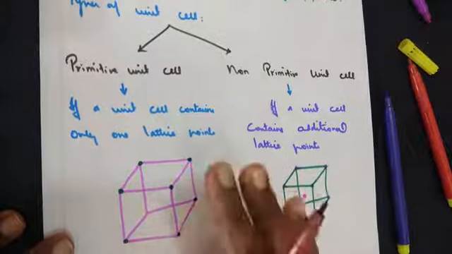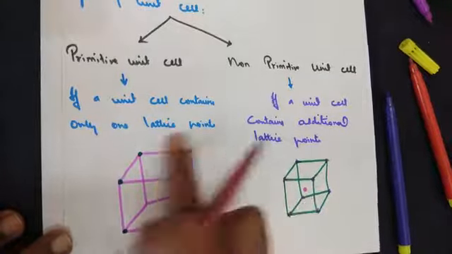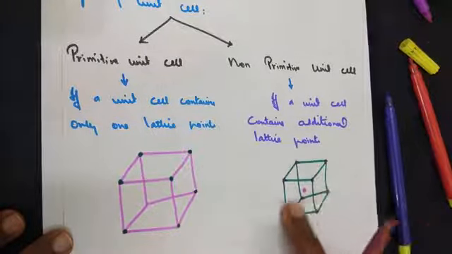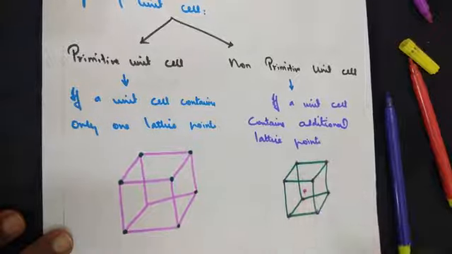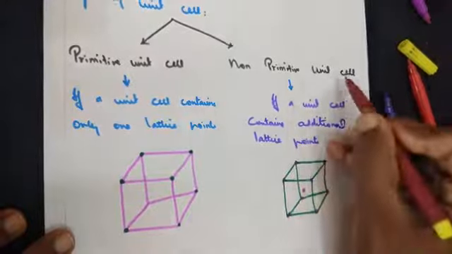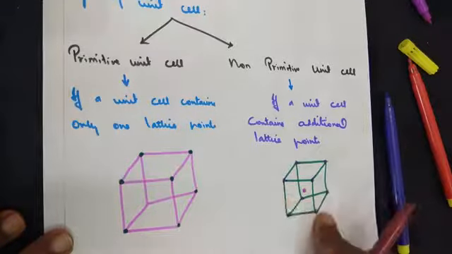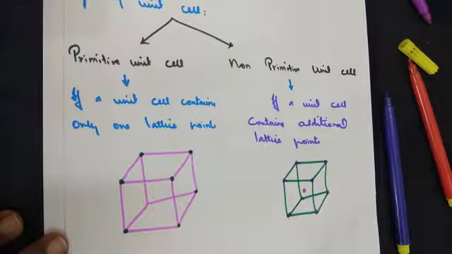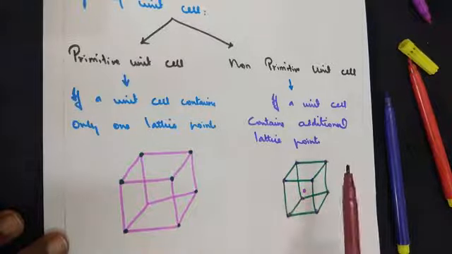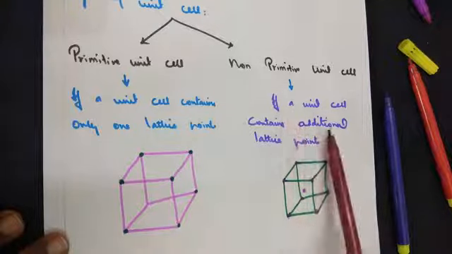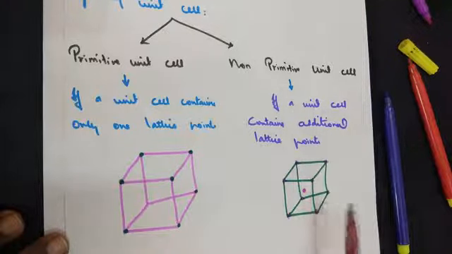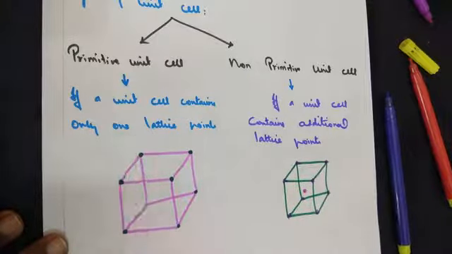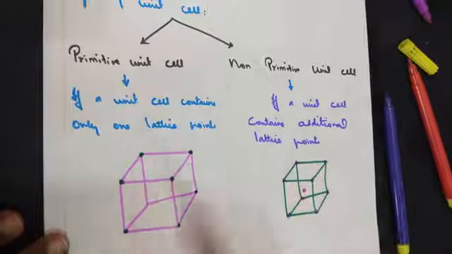Now, if you look here, for a simple understanding, only one type of cube you can see. In this one, you can see a cube and one more point is being marked here. For non-primitive cells, there are different divisions or subcategories. We will see it in detail. Right now, all you have to learn is the definition alone. If a unit cell contains additional lattice points, it is called a non-primitive unit cell. If a unit cell contains only 1 lattice point, it is called a primitive unit cell.